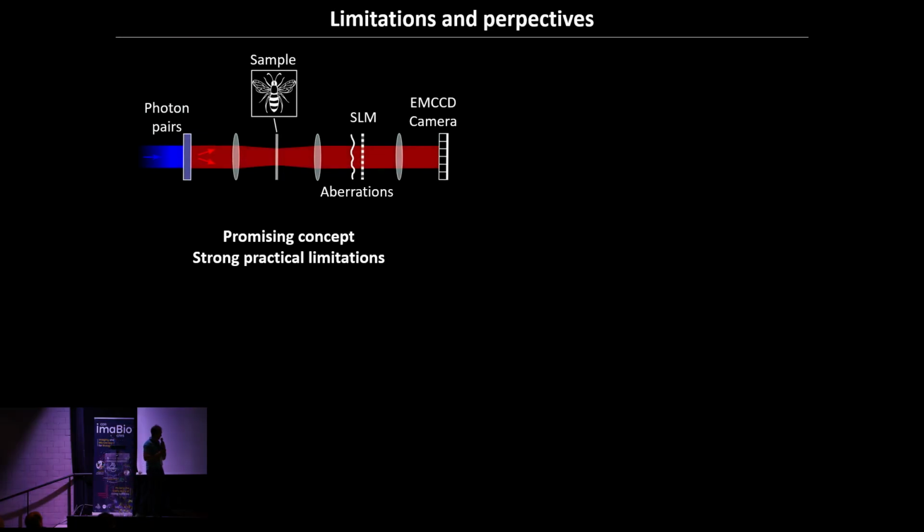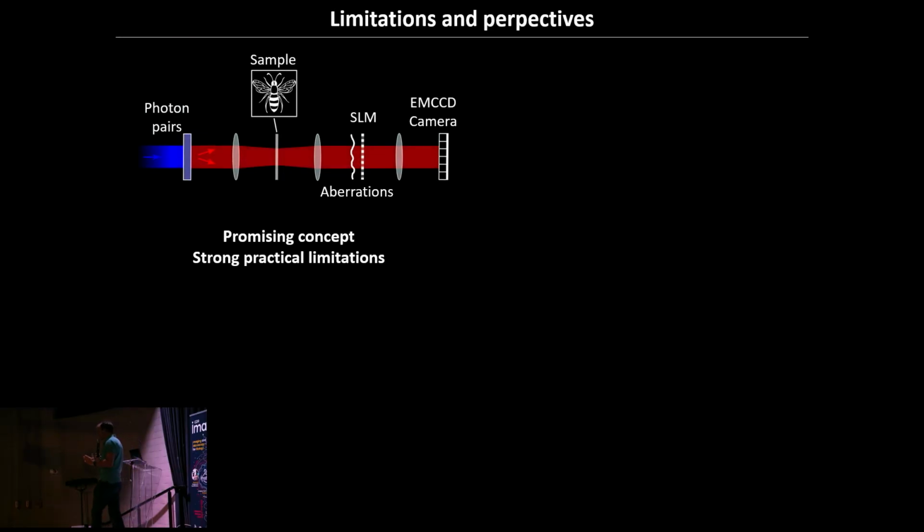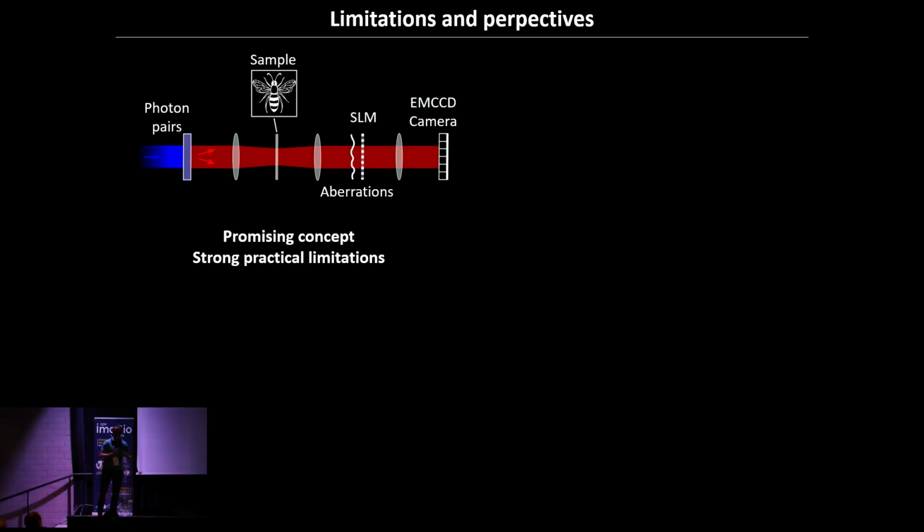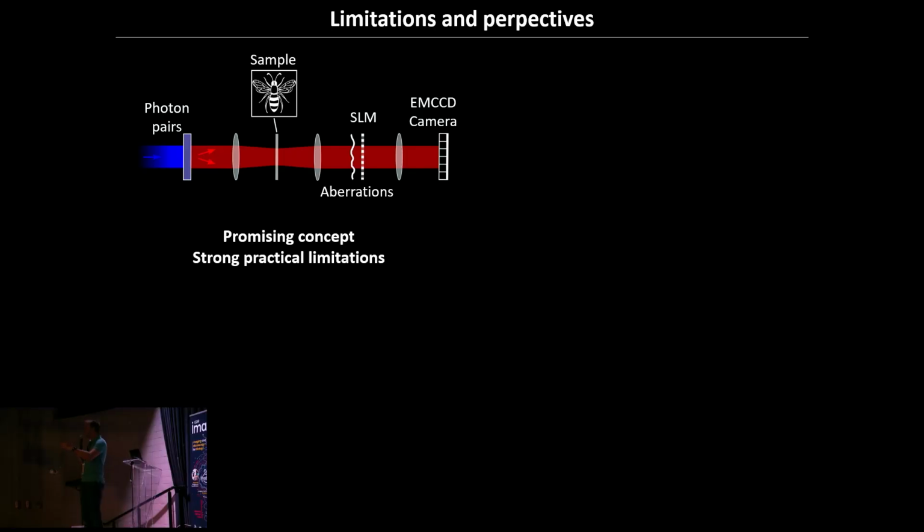And this is where I wanted to come. This was an example. We did that a couple of years ago using photon pairs, driven by our expertise in the lab, which is in experimental quantum optics. So, long story short, we like to generate entangled photon pairs and we try to do something with it. But that's maybe not the right way of thinking about it. If you are all microscopists, the right way of thinking about it would be, no, let's think about the problem that we have in microscopy and see where this can be useful.